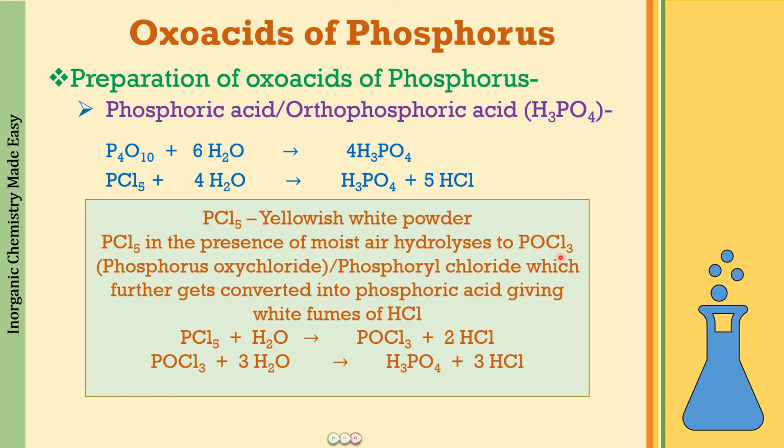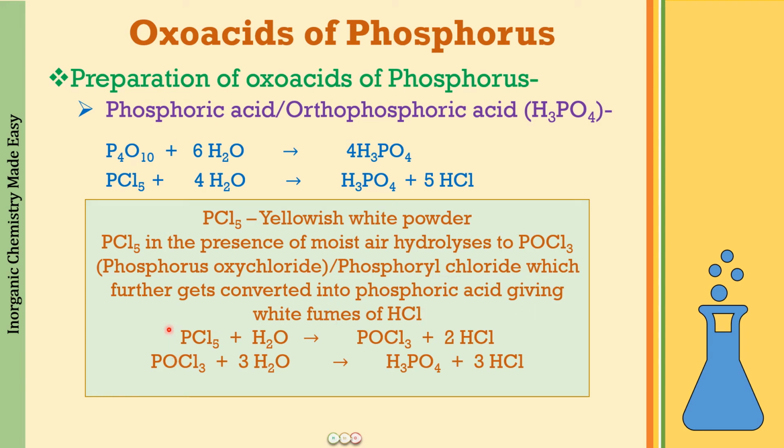This is an intermediate compound which is formed in the reaction. This POCl3 is called phosphoryl chloride, but commonly it is called phosphorus oxychloride. So phosphorus, oxy and chloride. This is POCl3, which further gets converted into phosphoric acid, giving white fumes of HCl.